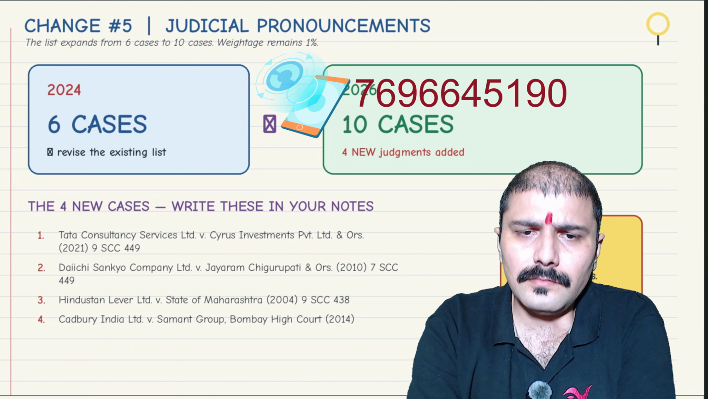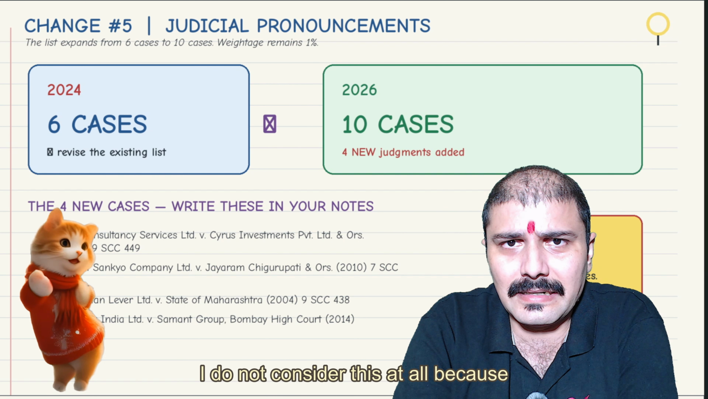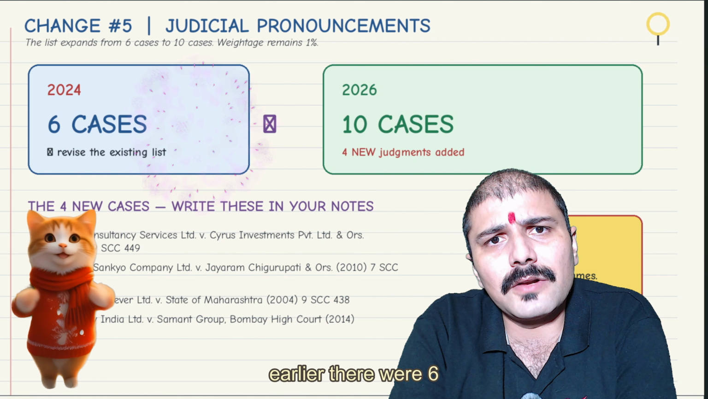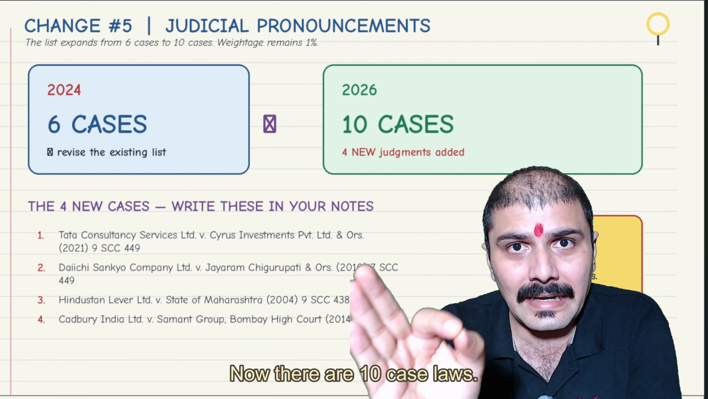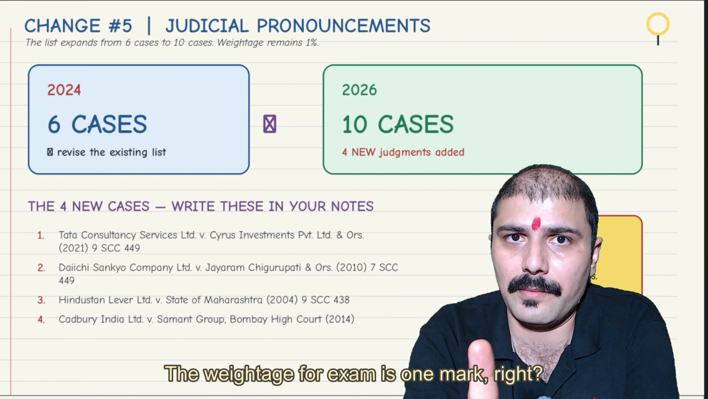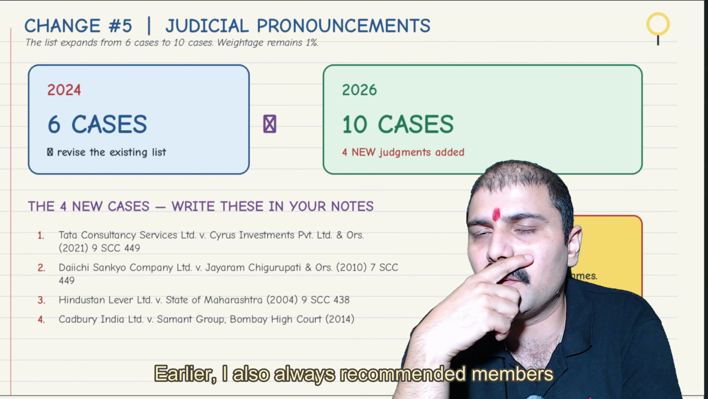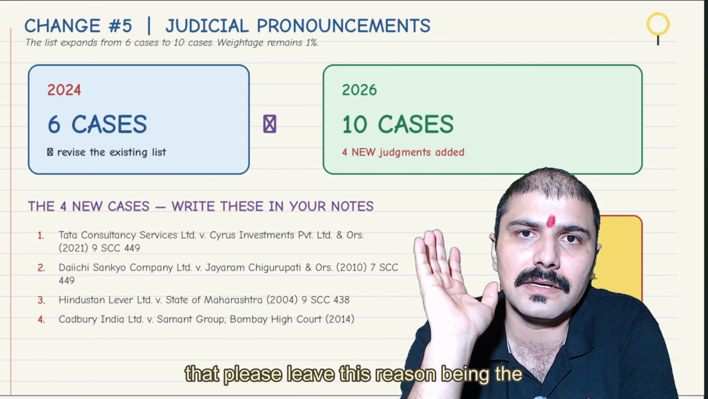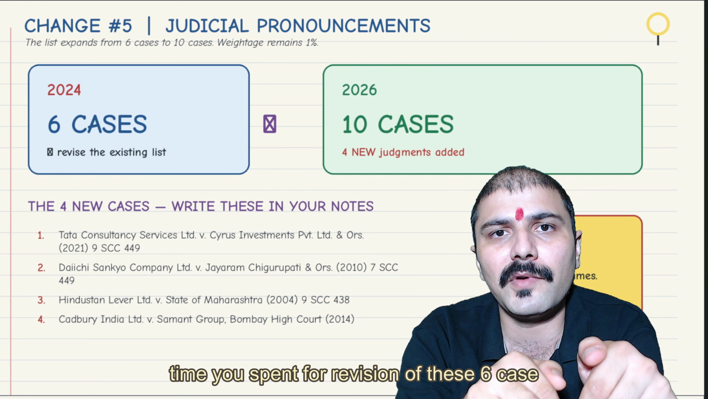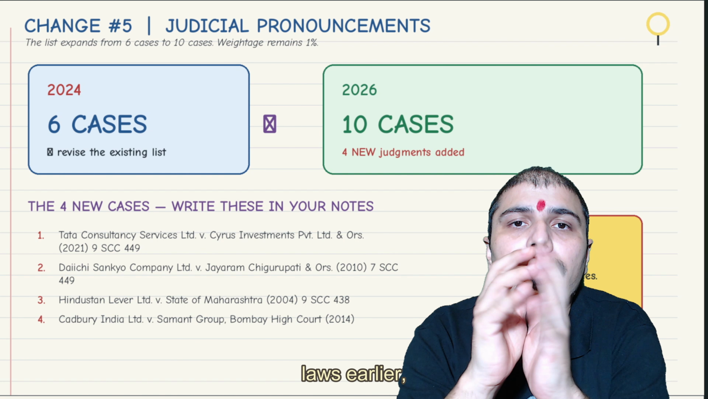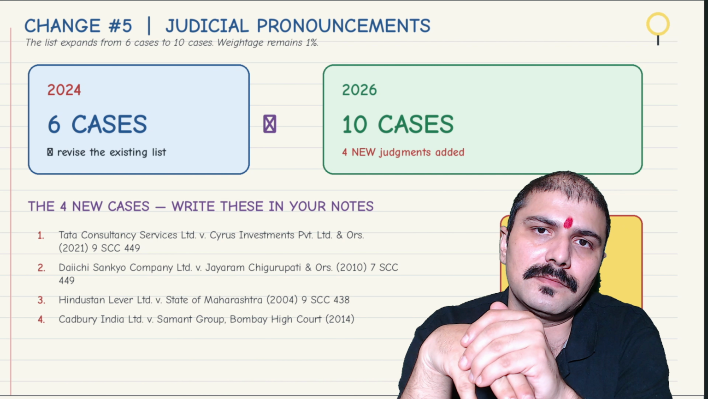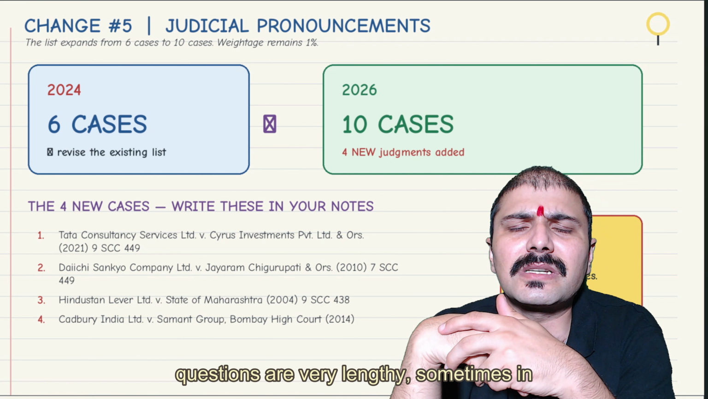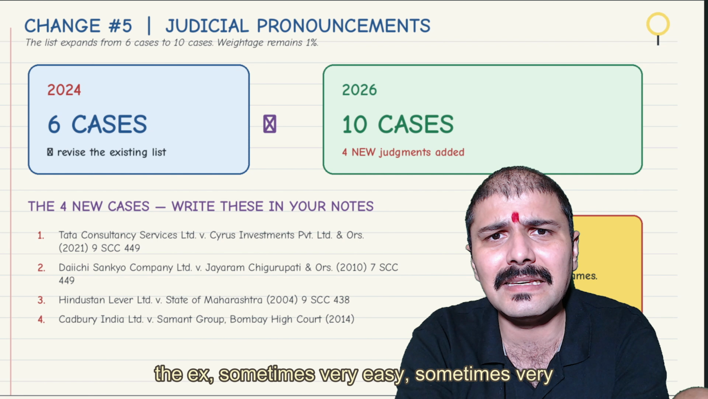Next, again, a change. I do not consider this at all because earlier there were 6 case laws, weightage for exam 1 mark. Now there are 10 case laws, the weightage for exam is 1 mark, right? Earlier, I also always recommended members that please leave this. Reason being, the time you spend for revision of these 6 case laws, in that much time you can revise maybe 2, 3, 4 chapters of your syllabus, right? Because they're time consuming and the questions are sometimes very lengthy in the exam, sometimes very easy, sometimes very lengthy, right?